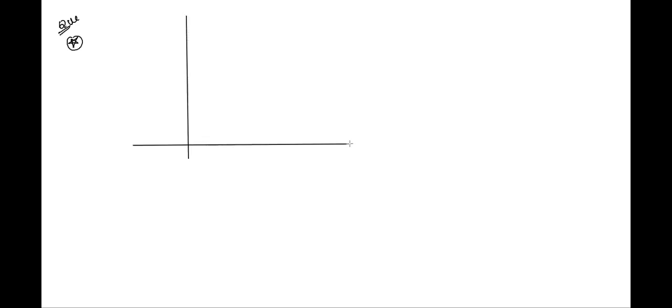You've been given that there are two axes. This is time, this is force, right? Now you have been given that the force on a body changes in this manner, right? So initially a constant force is acting, and then it changes, right?